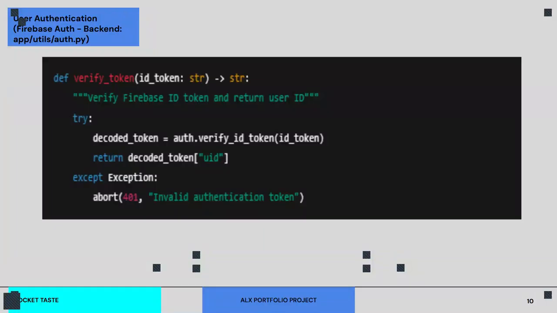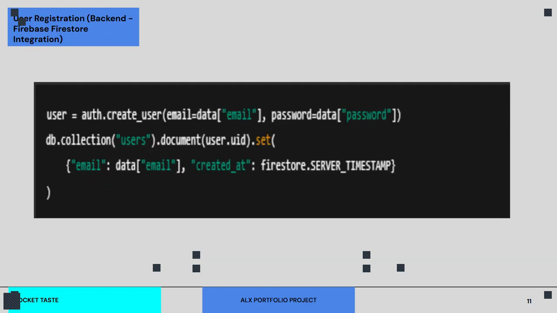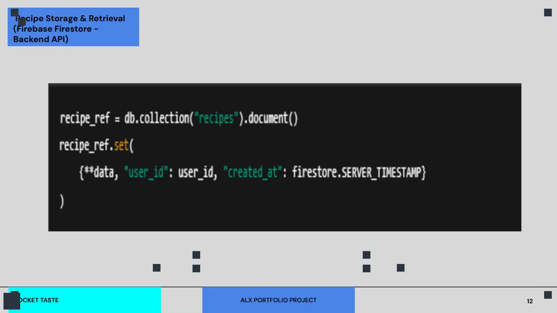Over here, we have a code for user authentication, right? So when you log in or create an account, how are we going to authenticate your login and see if you are truly who you say you are? We also have the user registration, which is the backend. For the first time, if you are signing up for the application using your email, password, and all those, this is how we are able to authenticate that.